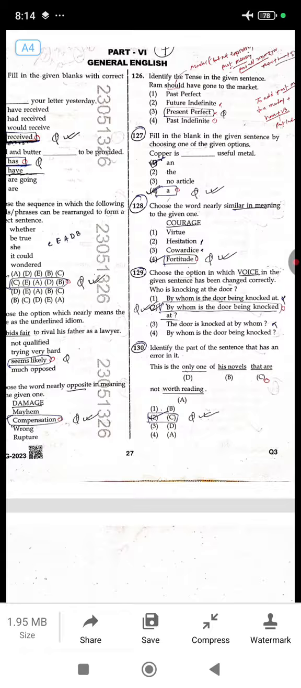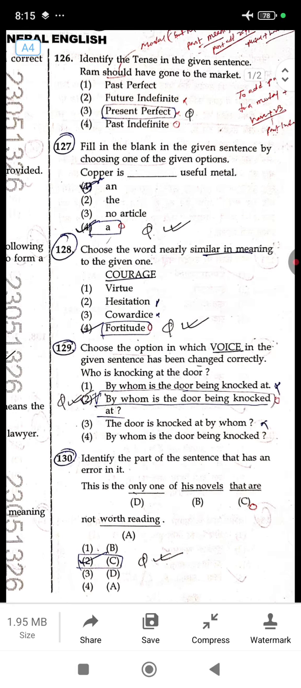I am telling you this is an example of past perfect, because here it is like this: Ram should have gone to the market but he did not, or I should have taken the job but I did not. Okay, so the past tense is already there. So this is an example of past perfect. Be careful of this question.